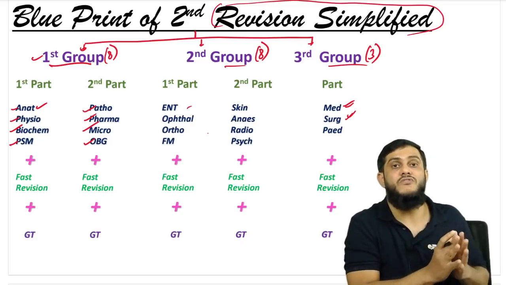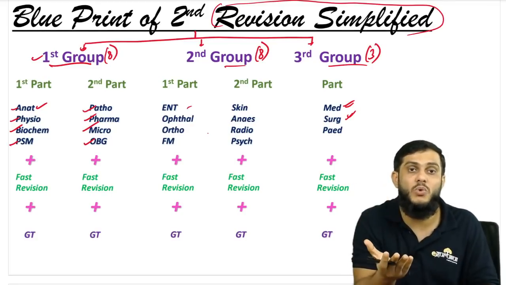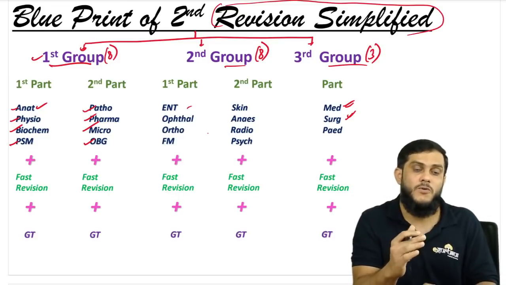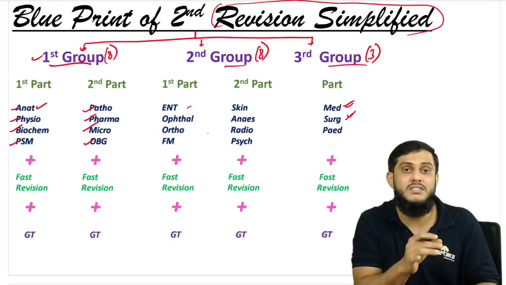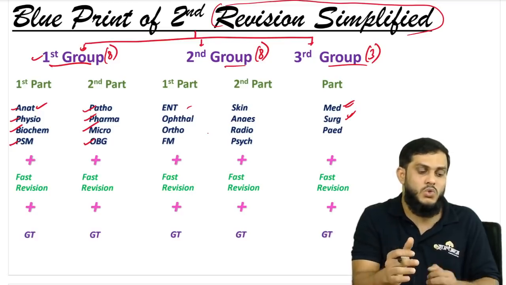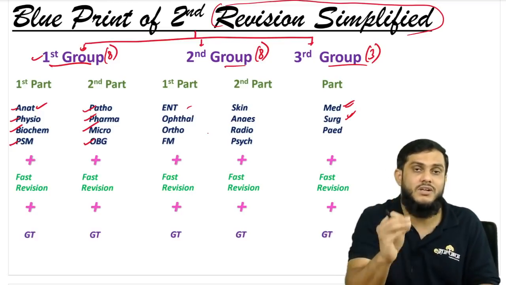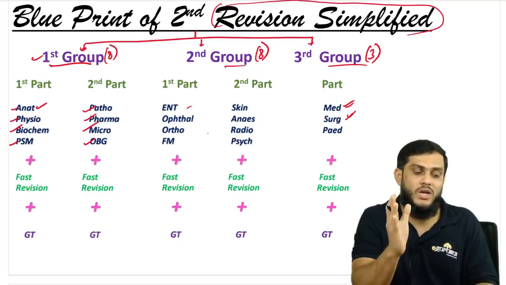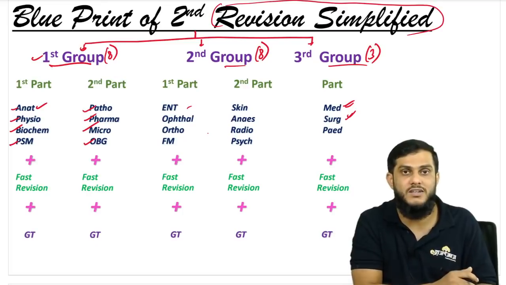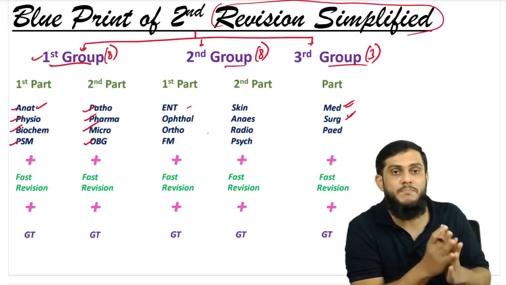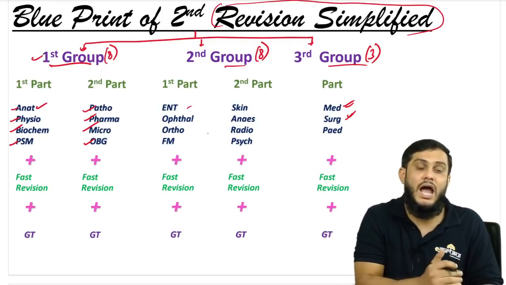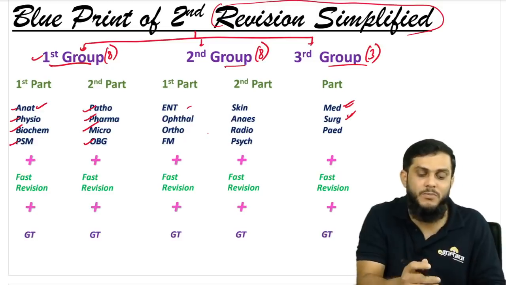And if you don't read the first year and second year subjects, if you directly jump to clinical subjects, the questions for which you don't know the answer, you are going to guess the answer, but there are high chances that it may go wrong. I'm not telling always it will go wrong. There are high chances that it will go wrong. And if you read clinical subjects first, you cannot answer or you cannot guess the answers for the questions coming from the pre and paraclinical. So the benefit of reading the pre and paraclinical subjects is that you can answer the questions coming from those 8 subjects, and also you can answer most of the questions coming from pre and para.